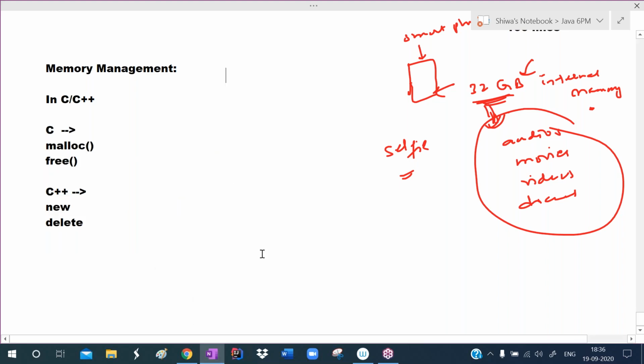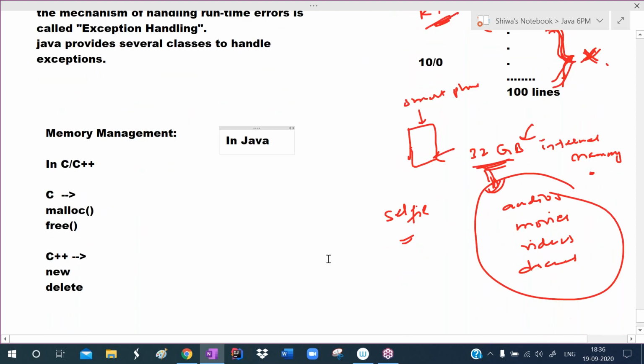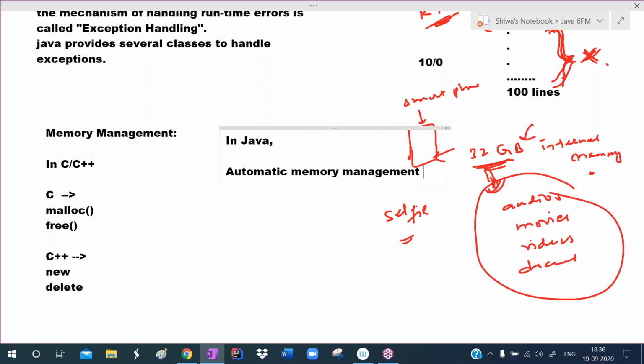Whereas in Java, one feature came, that is automatic memory management. In Java, automatic memory management will be there.